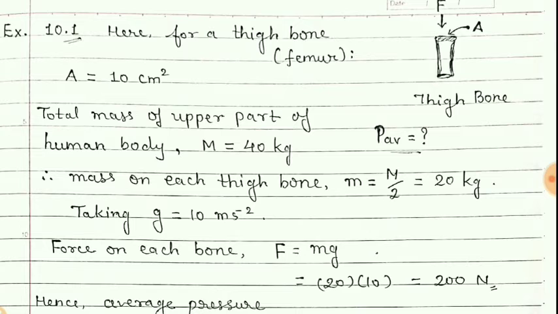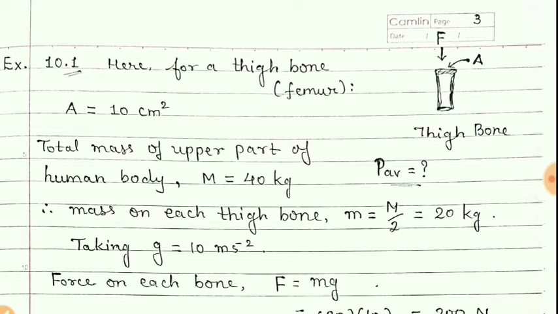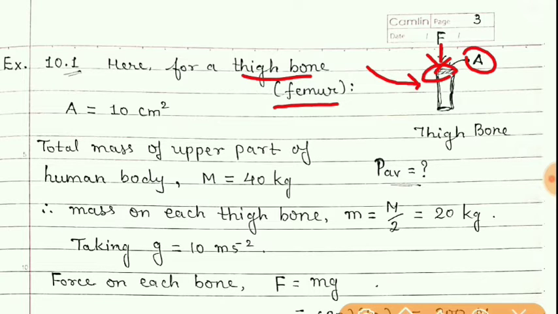Example number 10.1. Here this example is given for a thigh bone known as femur. You can see here in the figure, a force is applied to the cross section area of this thigh bone. Its cross section area is given, it is 10 centimeter square.